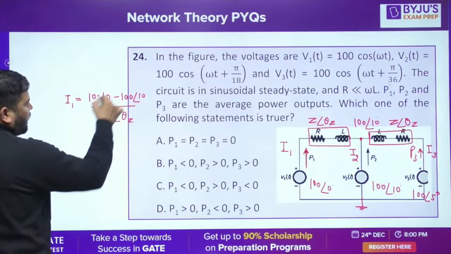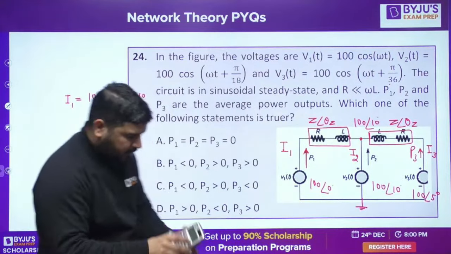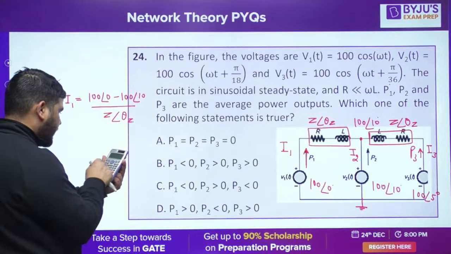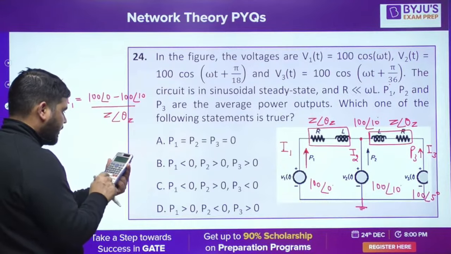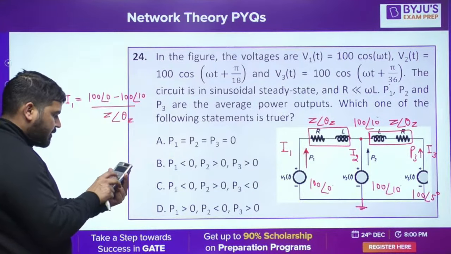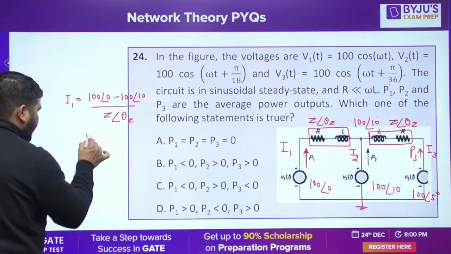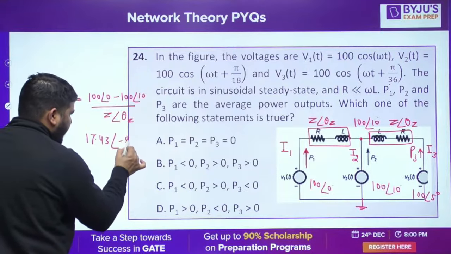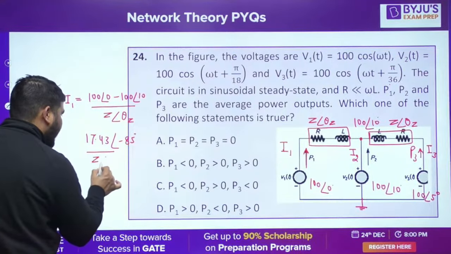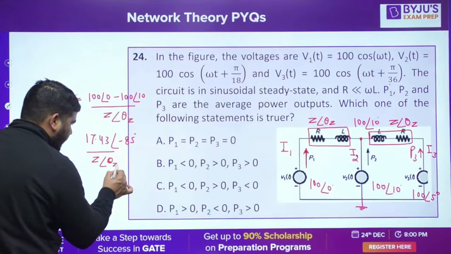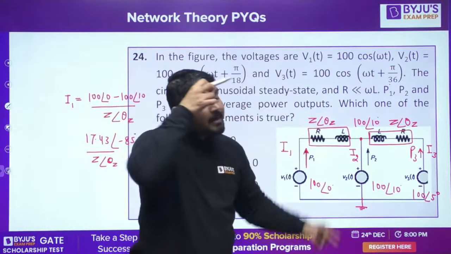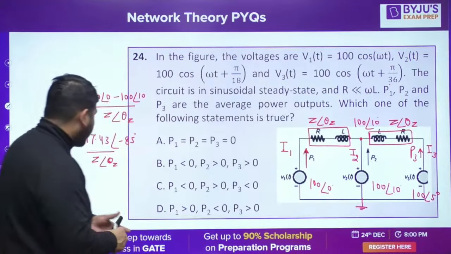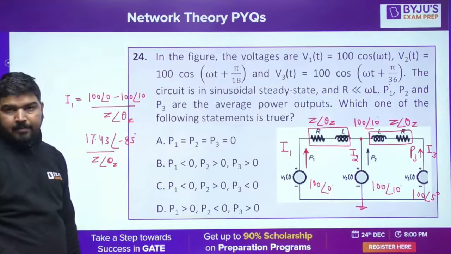Now what is this difference? If you calculate this difference, 100 angle 0 minus 100 angle 10, it comes out to be 17.43 at an angle of minus 85, divided by Z angle theta Z. Now this theta Z is approximately 90. How can you say that? Because R is much less than omega L. It means this angle is approximately 90.